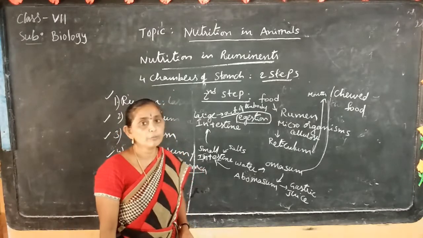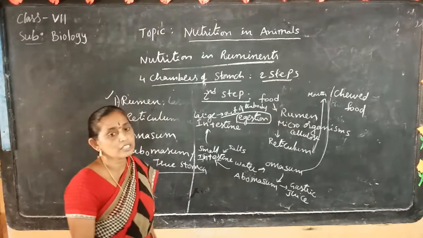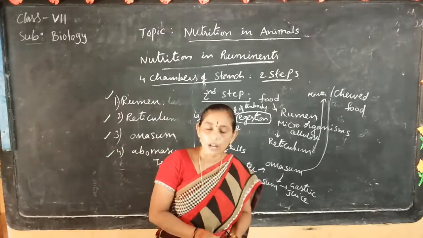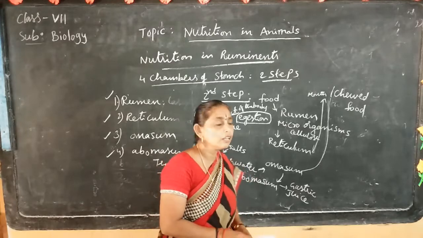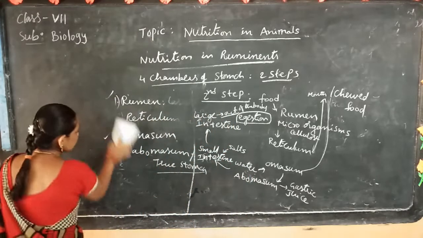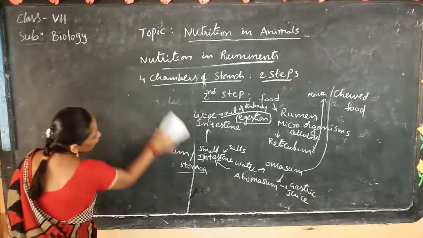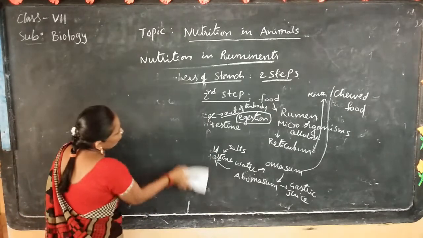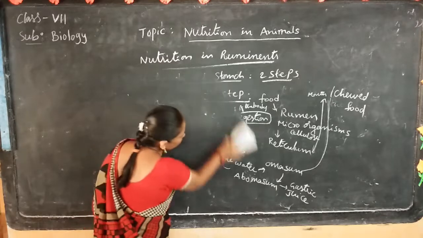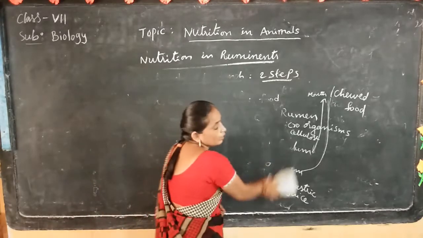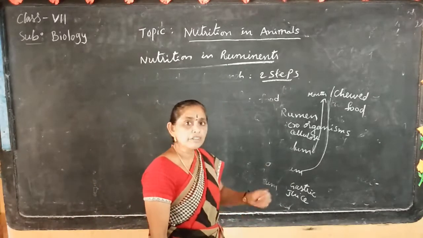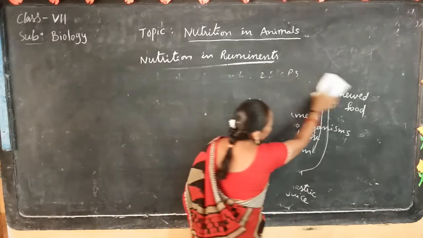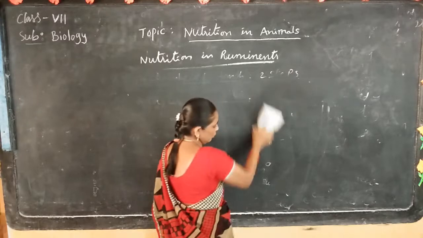Now let us discuss another topic, the nutrition process in amoeba. Amoeba is a unicellular organism. It is otherwise called a single-celled animal.